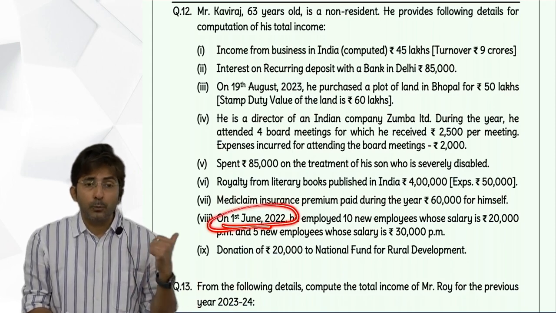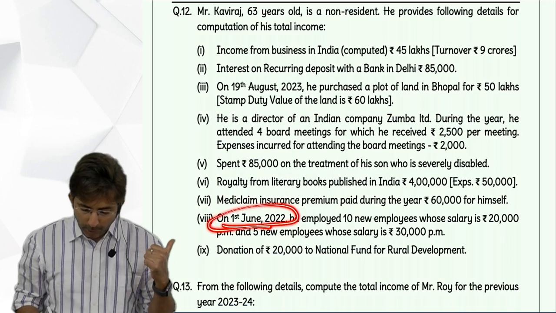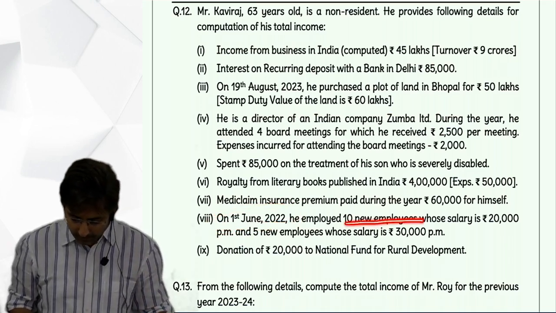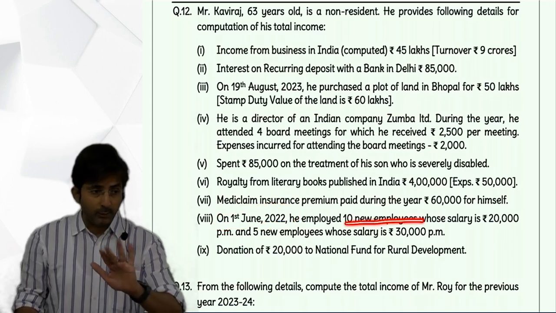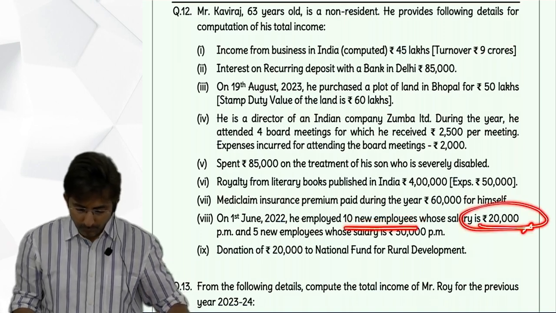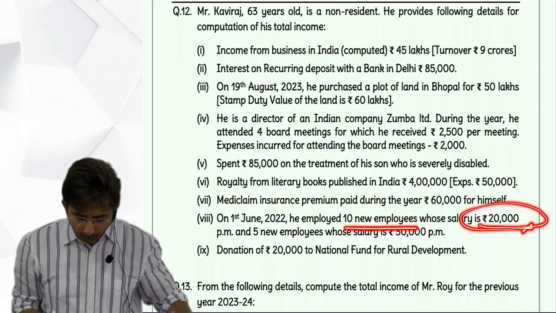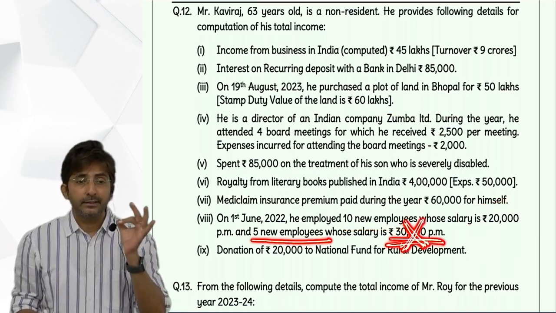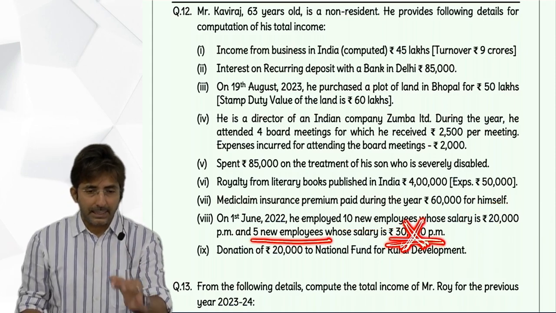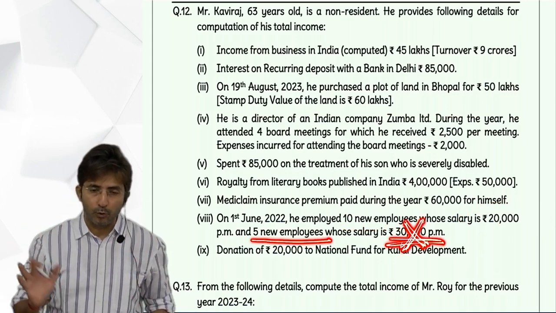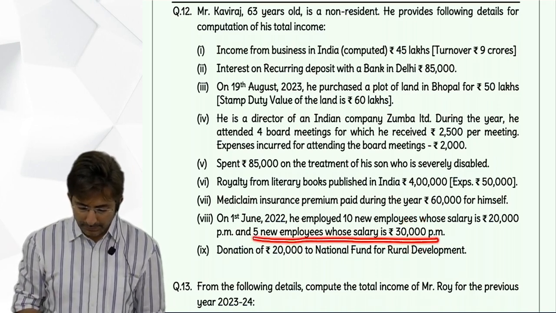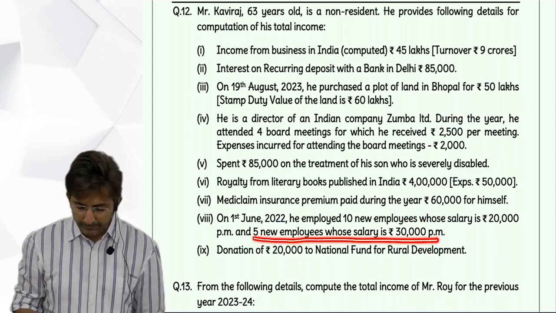So tell me, on 1st June 22 you had employed how many employees? 10. And their salary was less than or equal to 25,000. Okay. And 5 new employees whose salary was 30,000. This is not eligible, because to get deduction under 80JJAA, the salary of the new employee should be less than or equal to 25,000. So these 5 employees will not be eligible, so this I will cancel. But these 10 employees will be eligible.